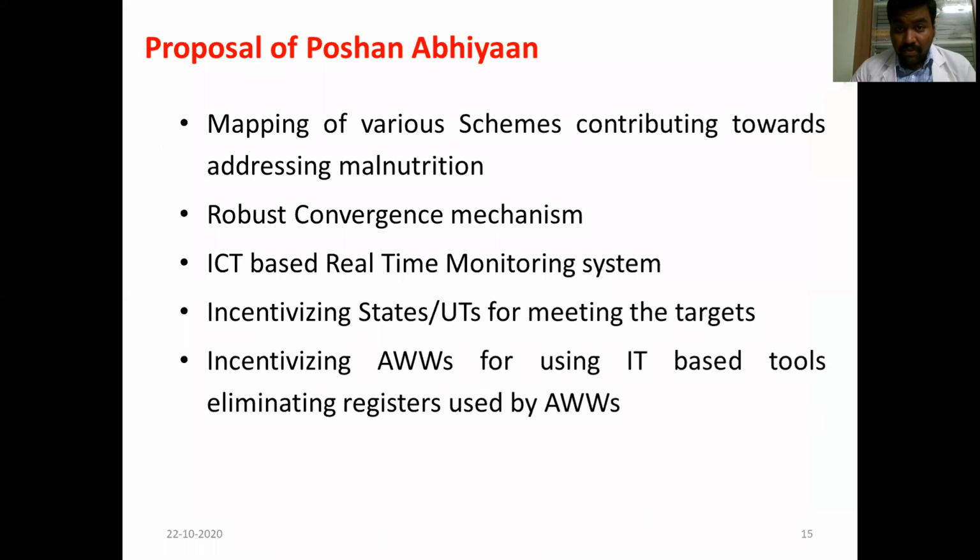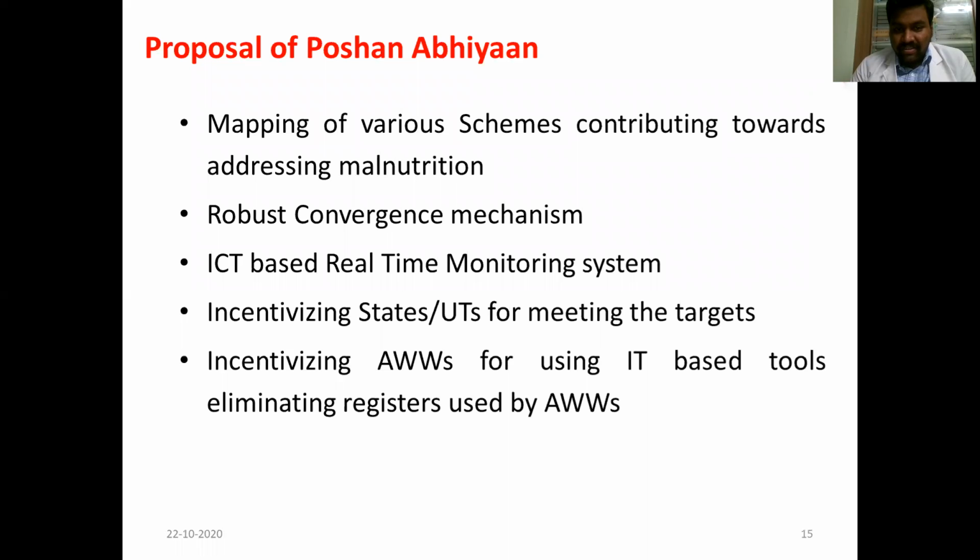So what are the proposals? What are the plans under Poshan Abhiyan? First, a mapping of various schemes. That is, the malnutrition schemes previously available should first be mapped, and the new plans that can be rolled out should also be mapped. And a robust convergence mechanism: all the ministries working to help increase nutrition support should be converged, and a real-time data monitoring system.